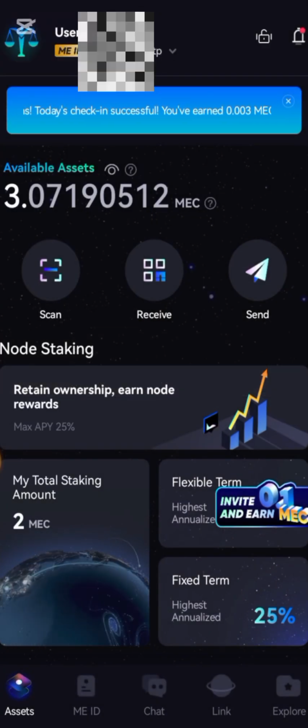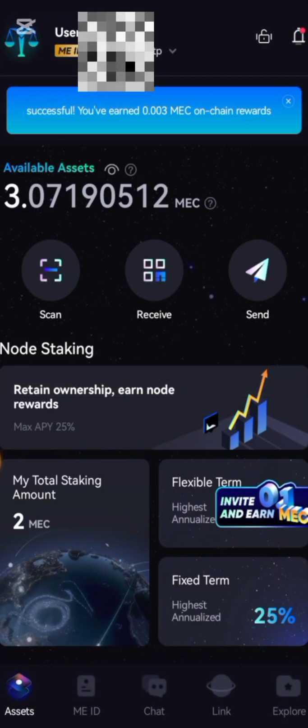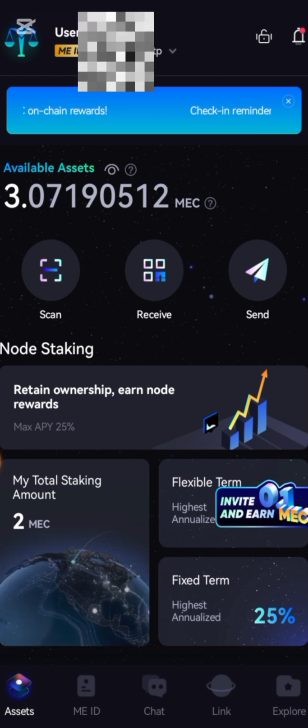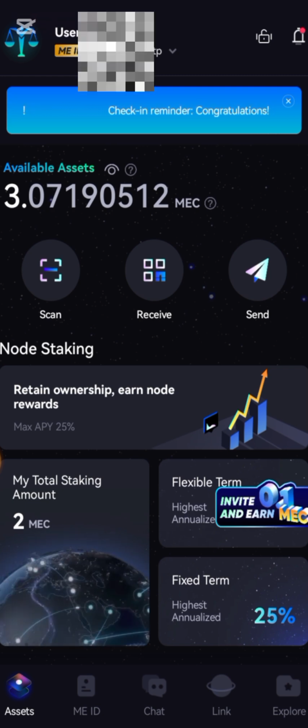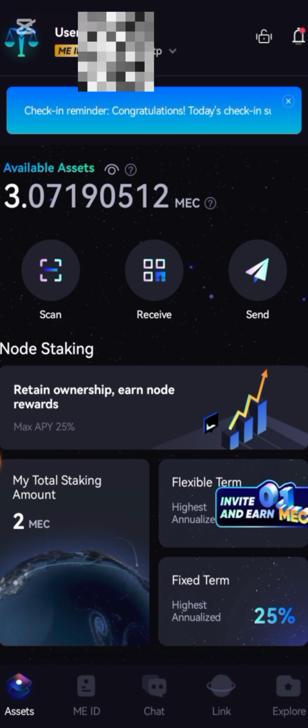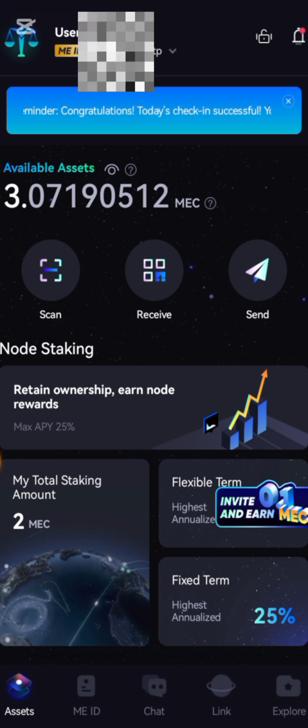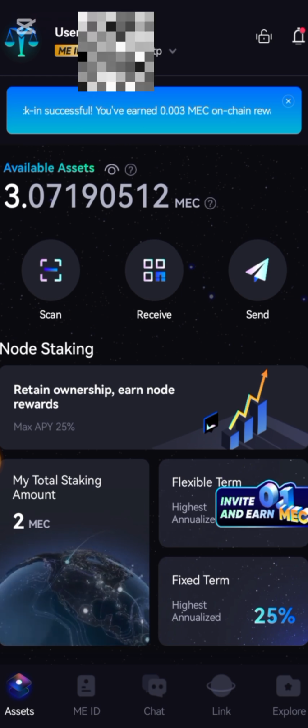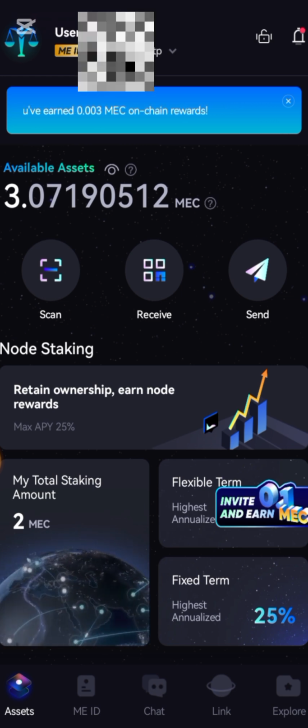So this is all you need to know about the MePass app. If you have questions you want to ask, please leave them in the comment section. And a lot of persons are currently spamming my comment section with links. I advise you, don't click on any link that is not posted by me, else your account can get affected. Stay safe, be careful, and only click on links I posted.